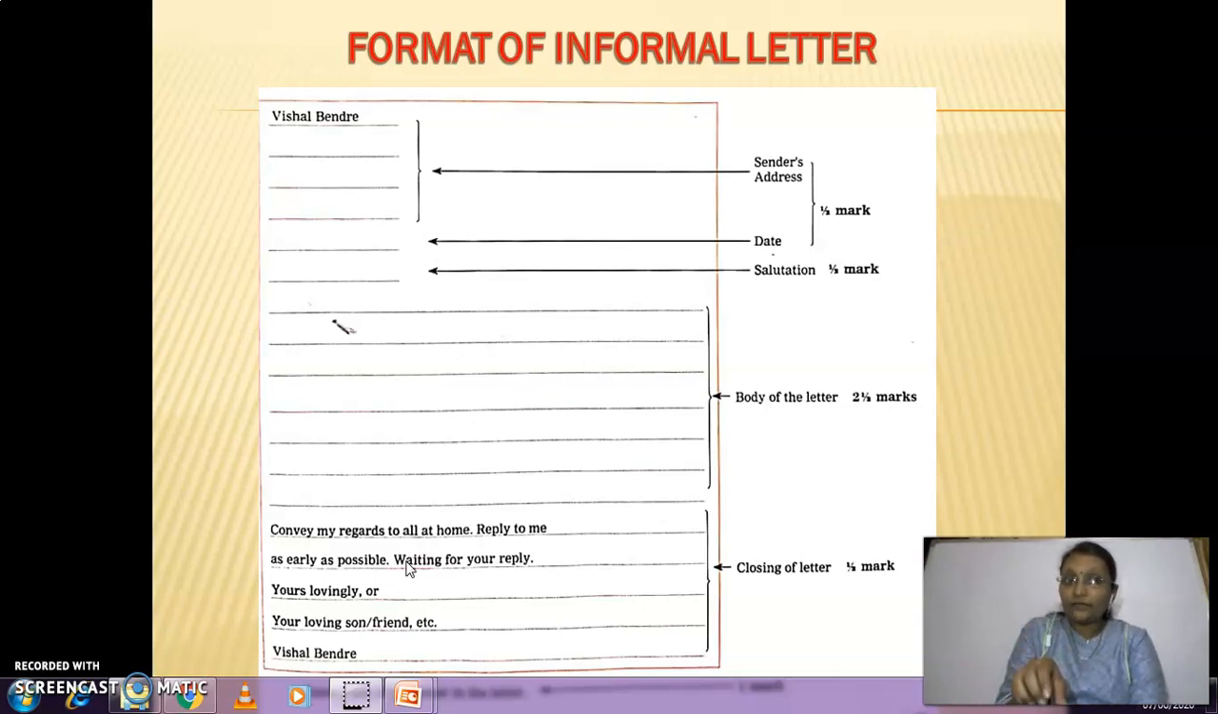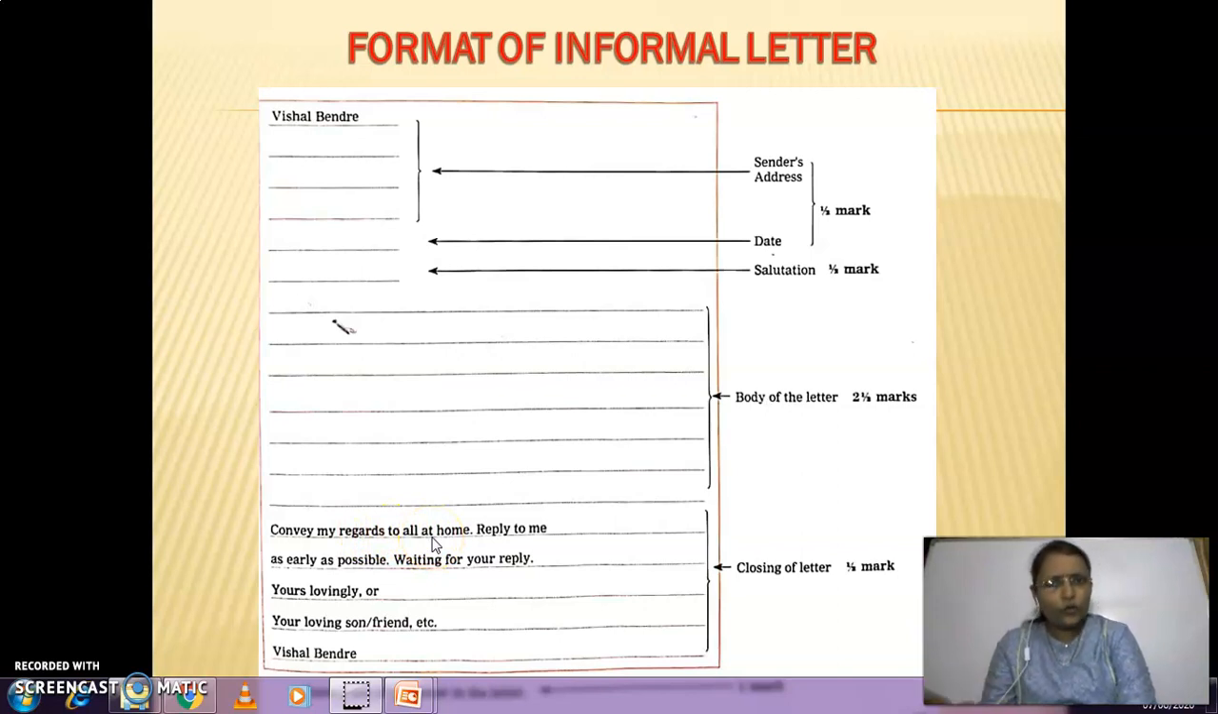But before that, just keep in mind one sentence that is very important while writing. It is an informal letter. It means the person you are writing to is very close to you, or that family members are close to you. So you can use this sentence: convey my regards to all at home.